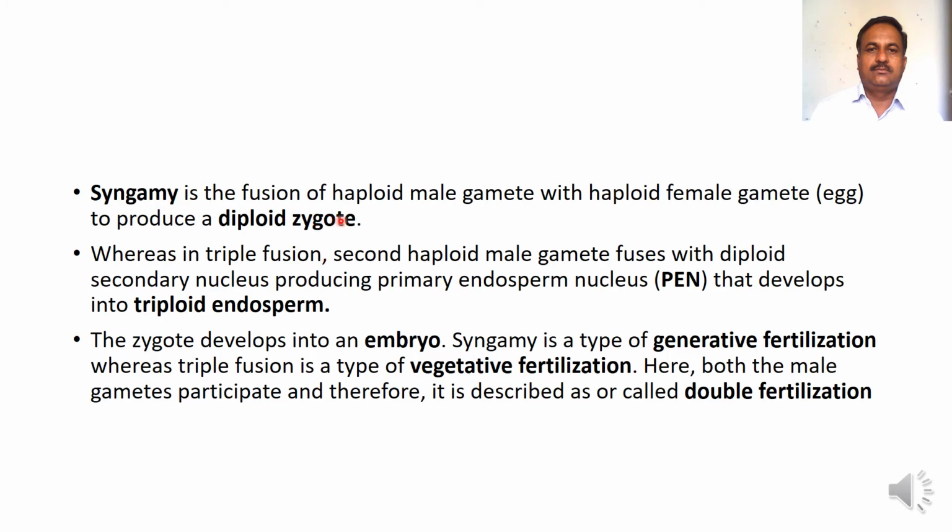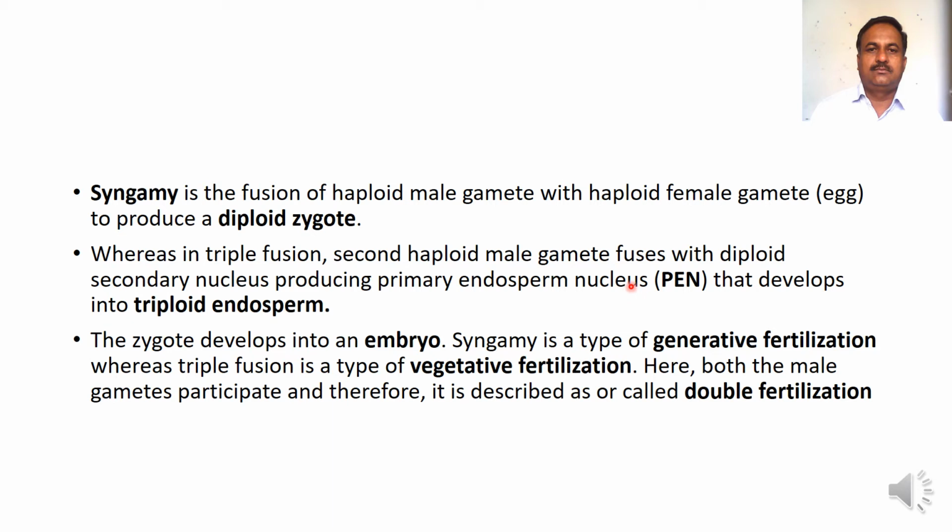Syngamy is the fusion of a haploid male gamete with a haploid female gamete to produce a diploid zygote. Whereas in triple fusion, the second haploid male gamete fuses with the diploid secondary nucleus, producing the primary endosperm nucleus that develops into triploid endosperm.